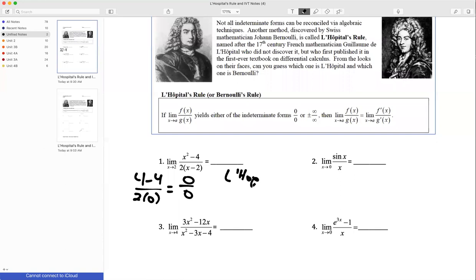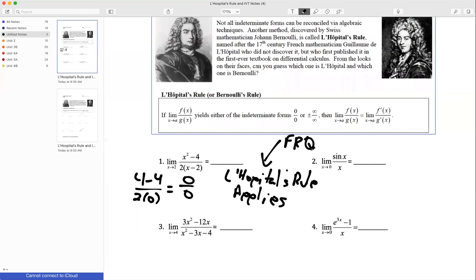Therefore, L'Hopital's rule applies. This would be for a free response question. Okay, which this is not, right? But I'm showing you this so that you will know to do it if you get a free response question.